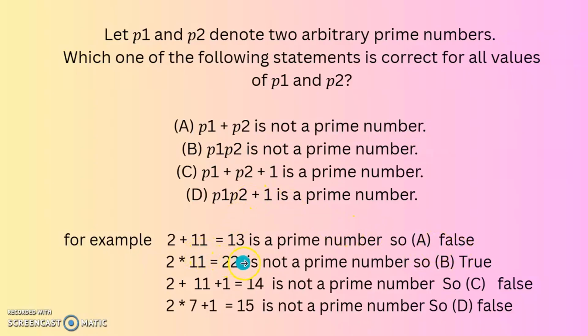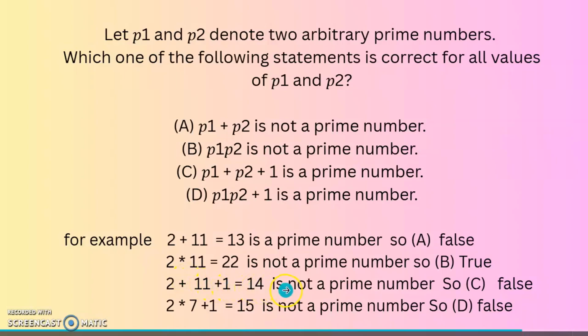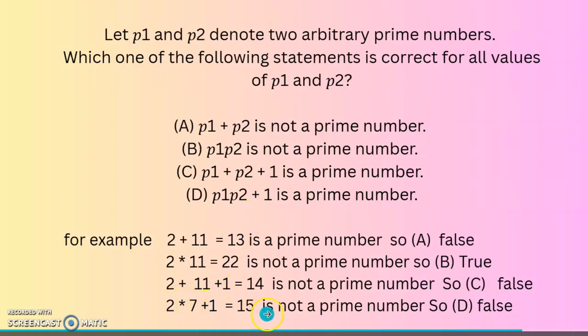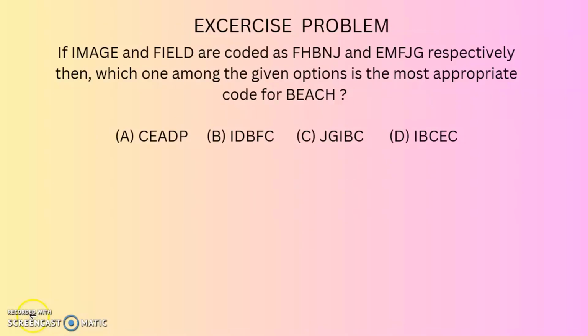2 into 11 is equal to 22, which is not a prime number. Option B also states that P1 multiplied by P2 is not a prime number, so B is true. Third option, 2 plus 11 plus 1 is equal to 14, which is not a prime number, but option C states that it is a prime number, so C is also false. Option D, 2 into 7 plus 1 is equal to 15, which is not a prime number, but option D states that it is a prime number, so option D is also false. So the right option is option B. Let us try to solve this exercise problem.